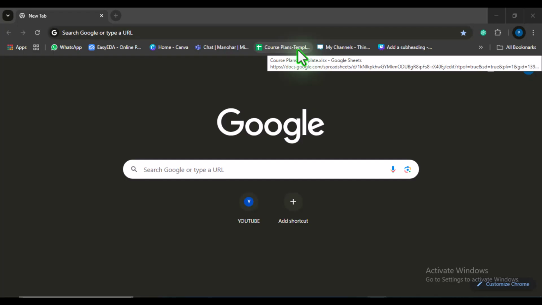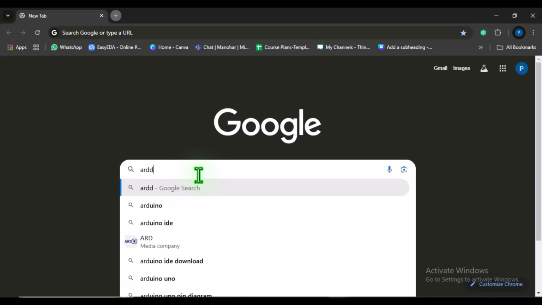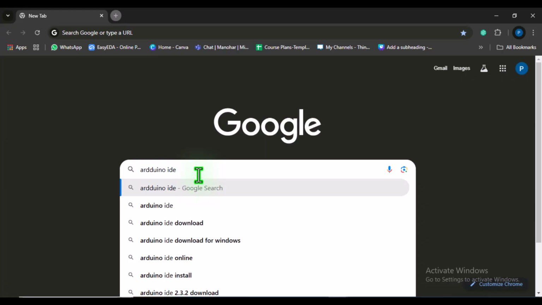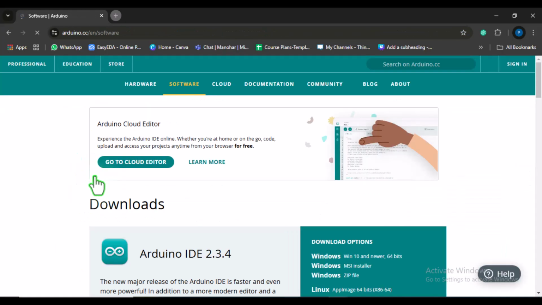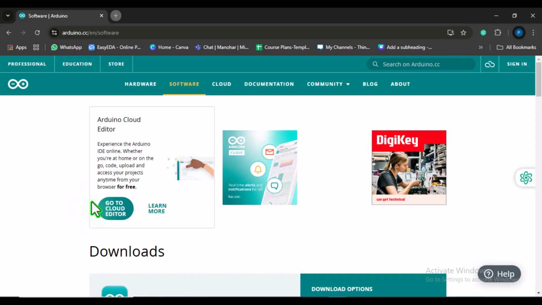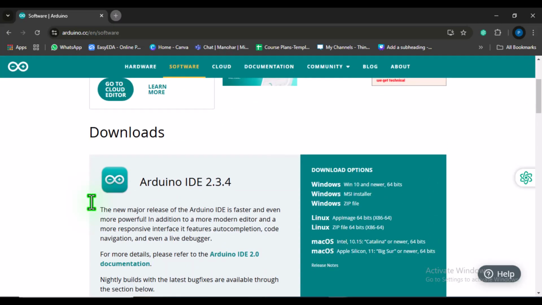To begin programming the ESP32, we first need to install the Arduino IDE. Open Google and type Arduino IDE in the search bar. Click on the link to the official Arduino website. Once you are on the software page, scroll down to find the latest version of the IDE.